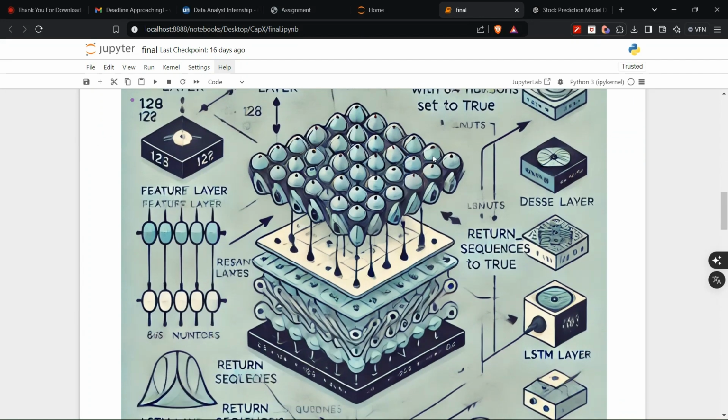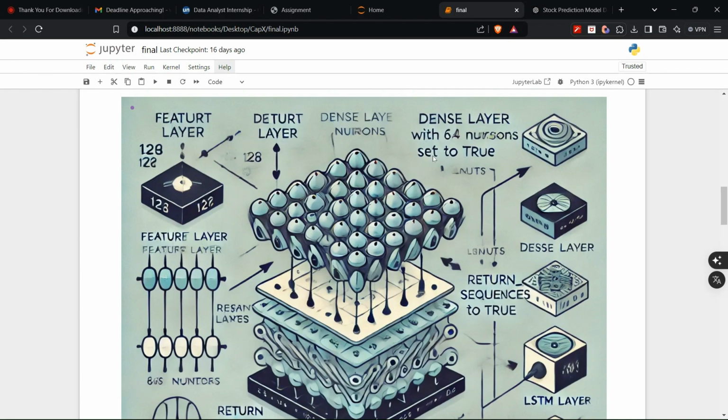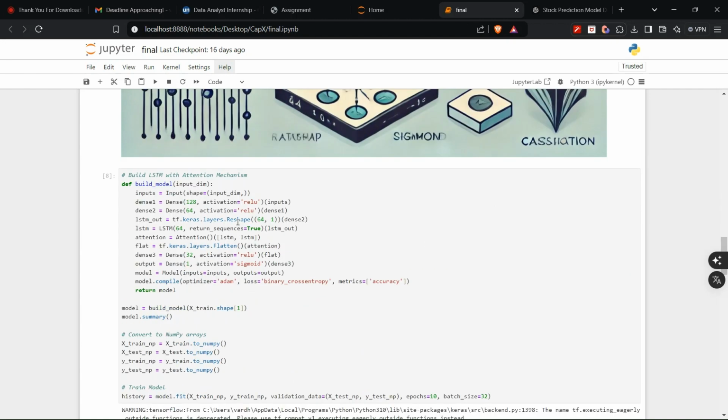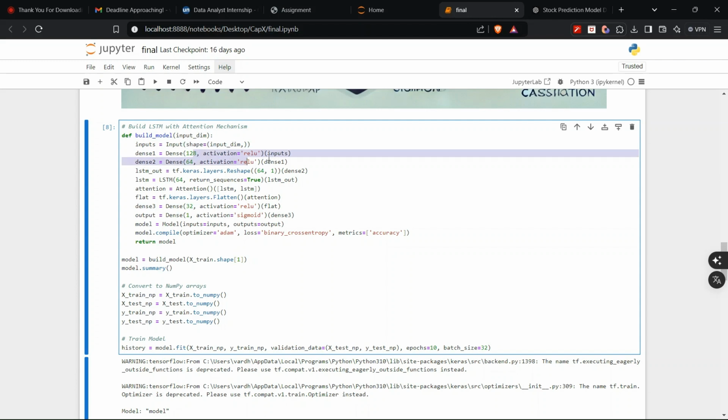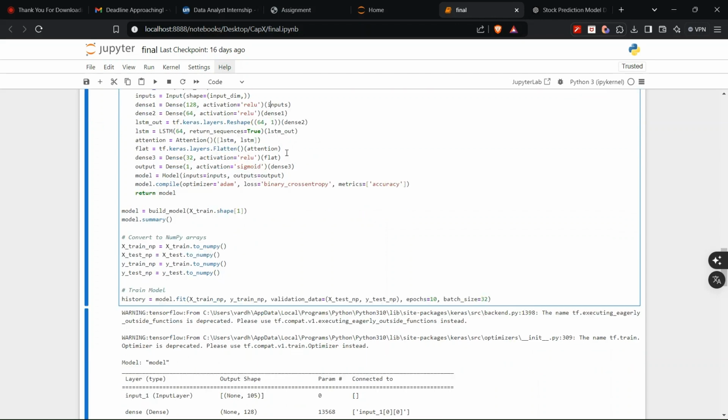Coming to the last part, this is our model architecture. This is a pictorial representation. It can be a bit complex, so this snippet can explain what the model build is. First, we have the input layer, then I created two ReLU activation layers which will pass the input further so that it can be processed to be understandable by the model.